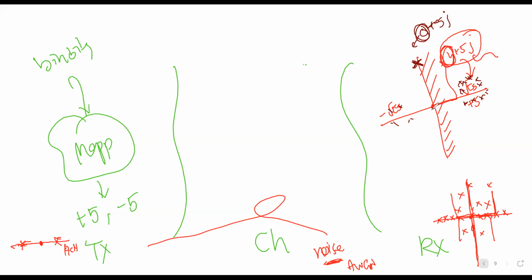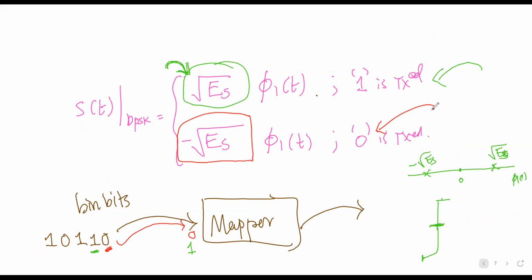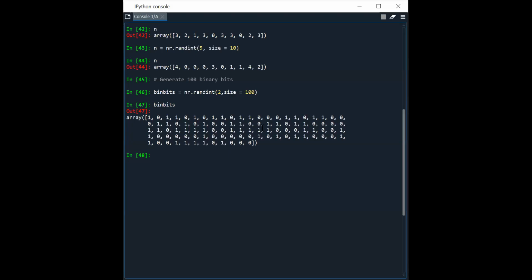So where I was is that this mapper maps to root over Es or minus root over Es. These two are of our interest. Let's go to Python and see how we can generate this BPSK signal. We have generated random bits, random binary ones and zeros. Now we would like to map them, or get the symbols out of these binary bits. For BPSK, one symbol is equal to 1 bit. There is no problem.